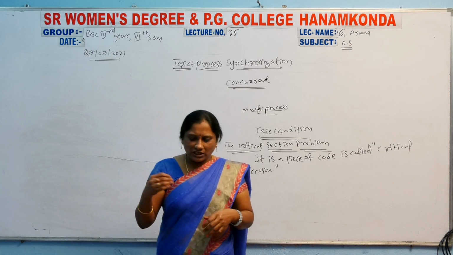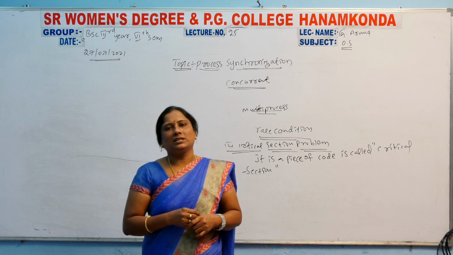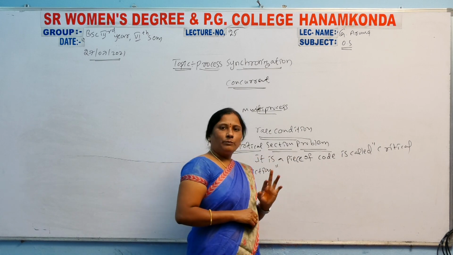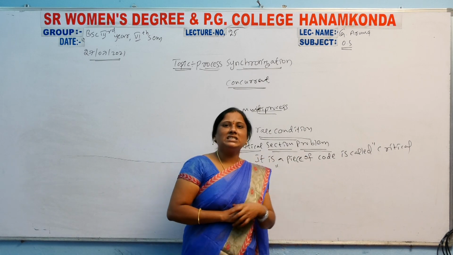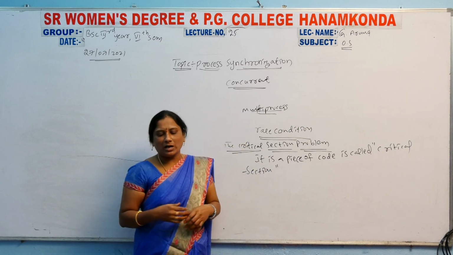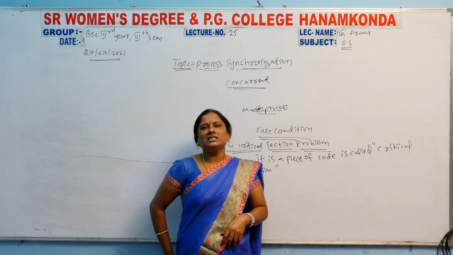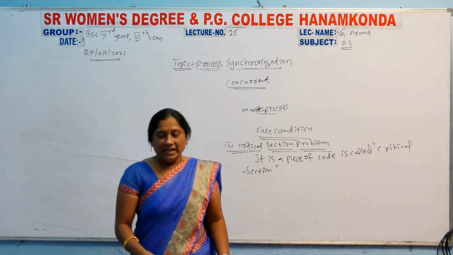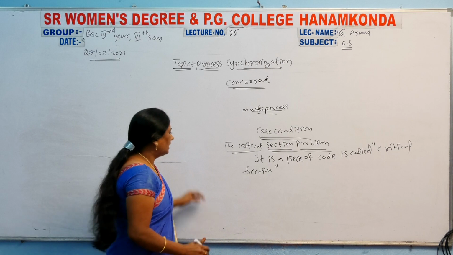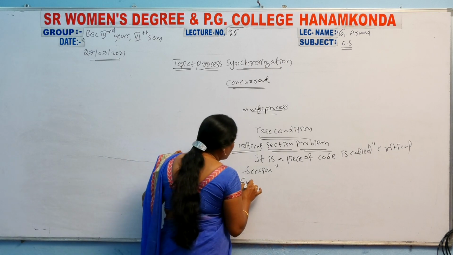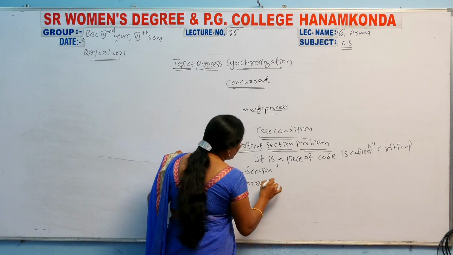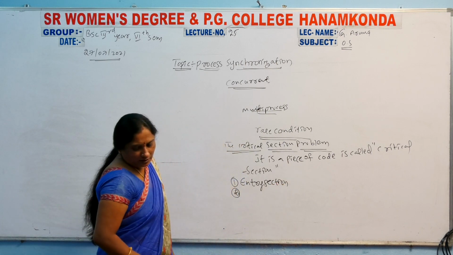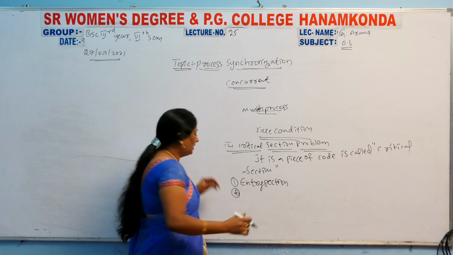So what does the critical section contain? Here the critical section problem is there. What does the critical section involve? What are the parts here? First, the entry section is there. Then the critical section.